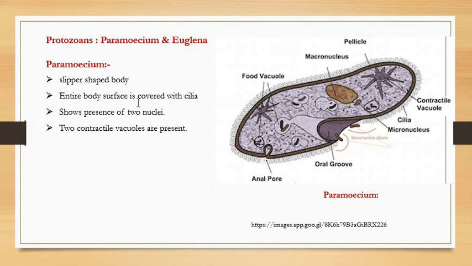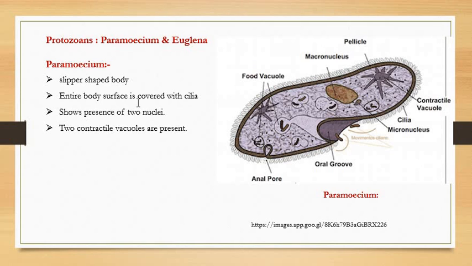And they are eukaryotic organisms. Eukaryotic means they show the presence of cell organelles like membrane-bounded vesicles, and the nucleus is well bounded by the nuclear envelope. Among the protozoans, a huge number of unicellular organisms are there. Some of them may have a chlorophyll pigment and are able to synthesize their own food material.